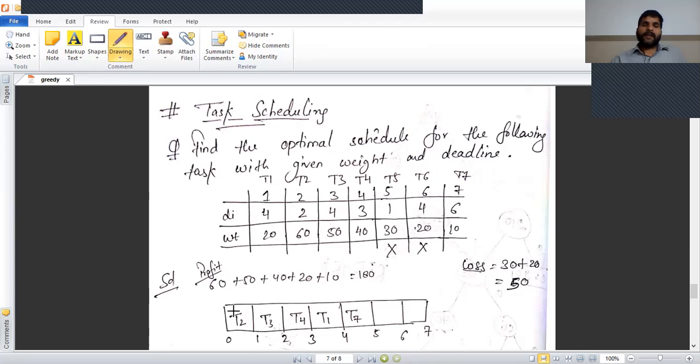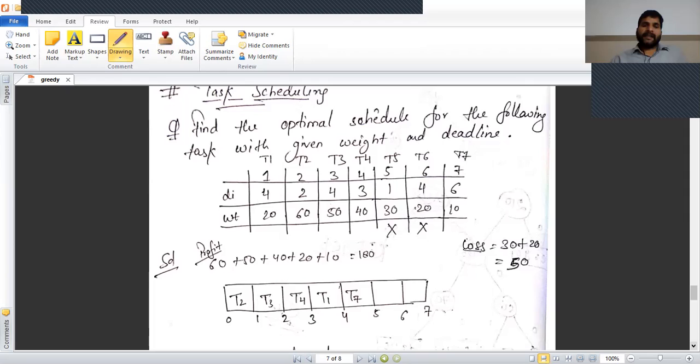Now we draw the Gantt chart. Suppose each task takes unit time, and is scheduled in this way. First we select the T2 task, its deadline equal to 2, so it can easily be scheduled. Next we schedule the T3 task, which has deadline equal to 4, we can easily take. Next task T4, its deadline equal to 3, then we can select. Next T1, deadline equal to 4, we can easily select. Next T7, with deadline 6, we can select.